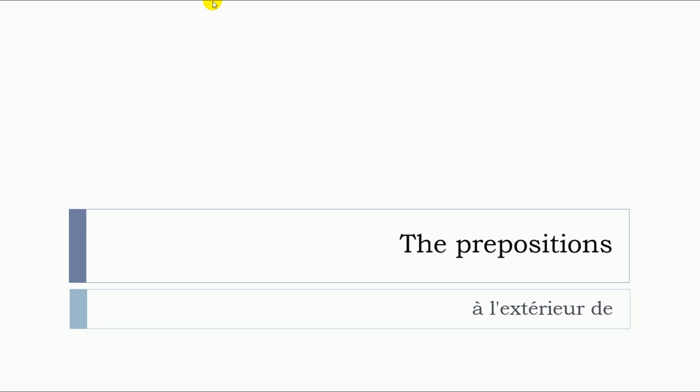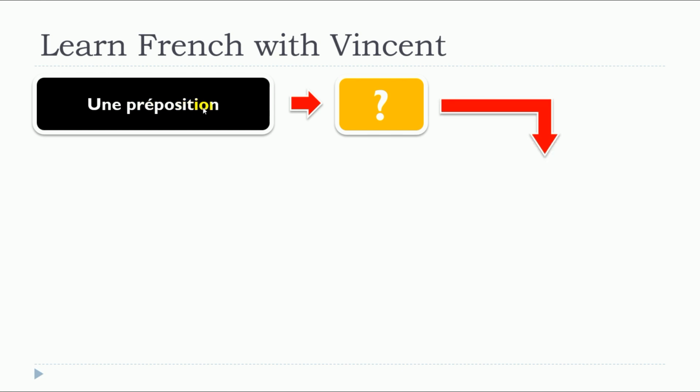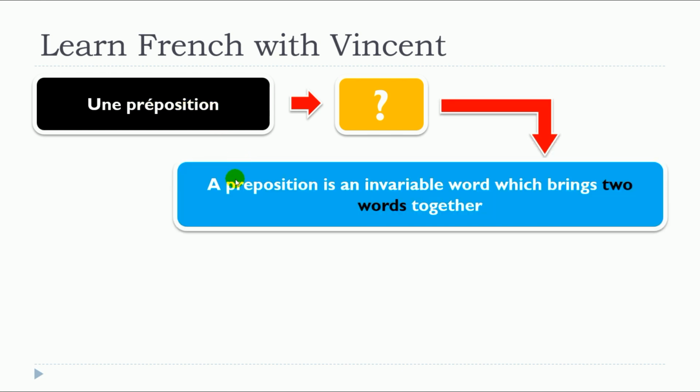In this lesson, we will see together the prepositions, but more precisely, à l'extérieur de. So, of course, the first thing that we need to see together is what is une préposition? Well, a preposition is an invariable word which brings two words together.